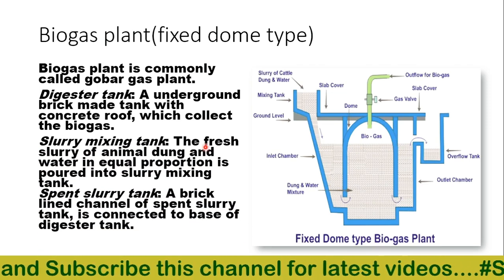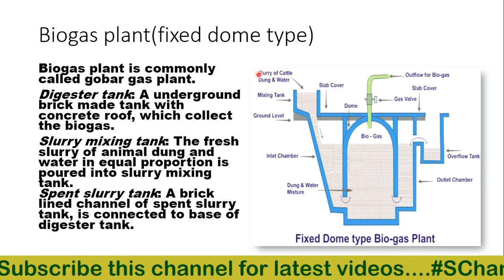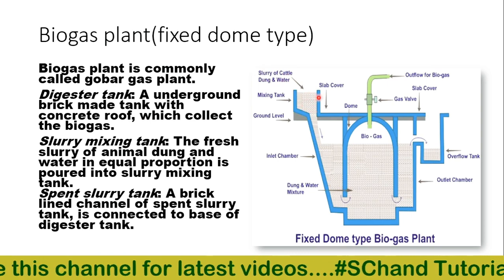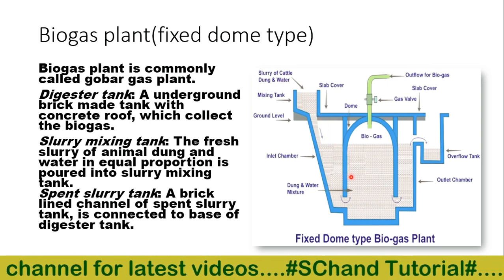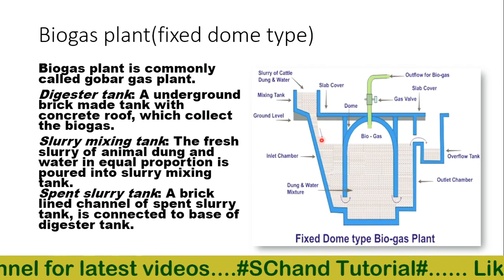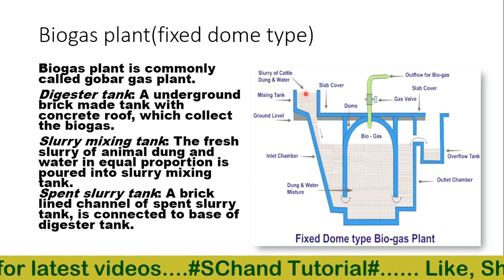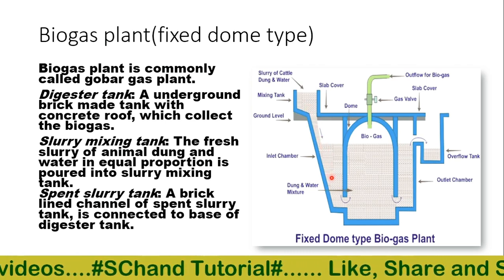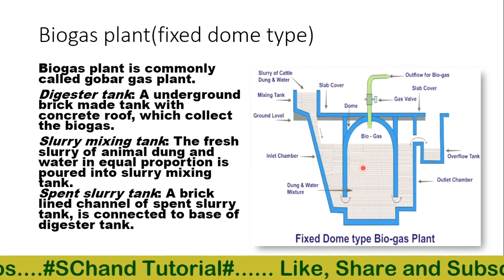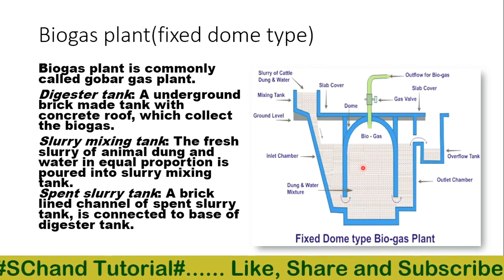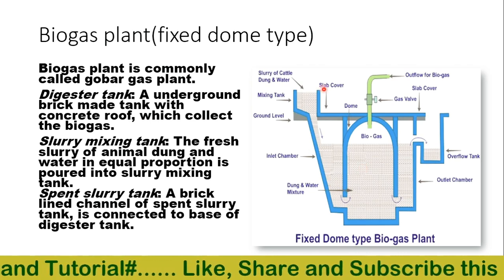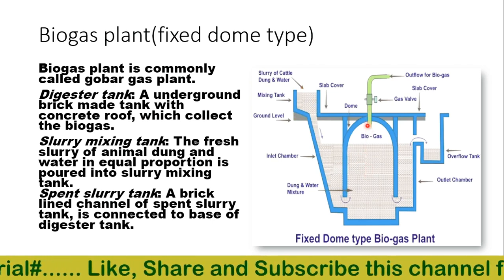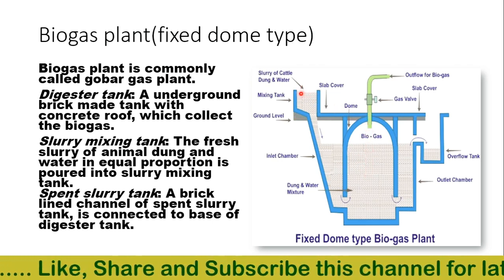Then the slurry mixing tank, where slurry of cattle dung with water is mixed. Here at ground level it is mixed, and it goes through the inlet chamber to the digester tank. On the left hand side of the digester tank, there is the slurry mixing tank.